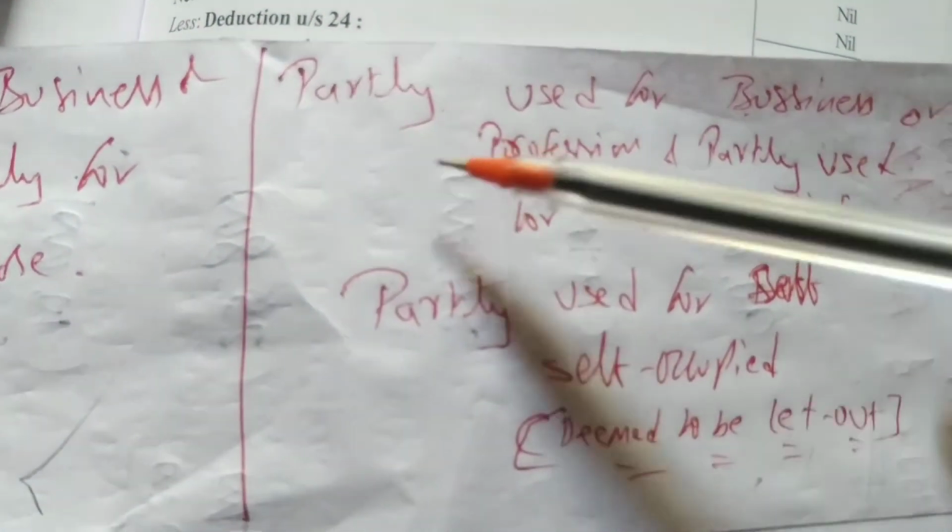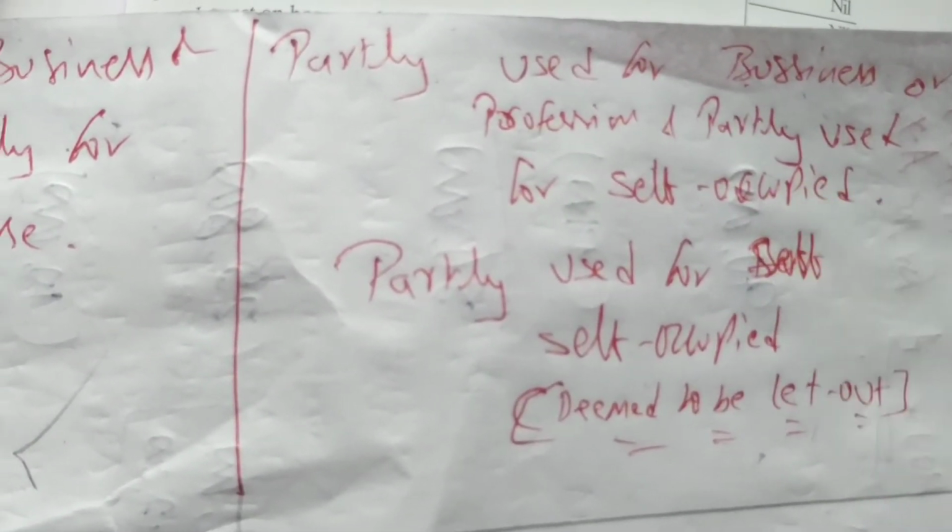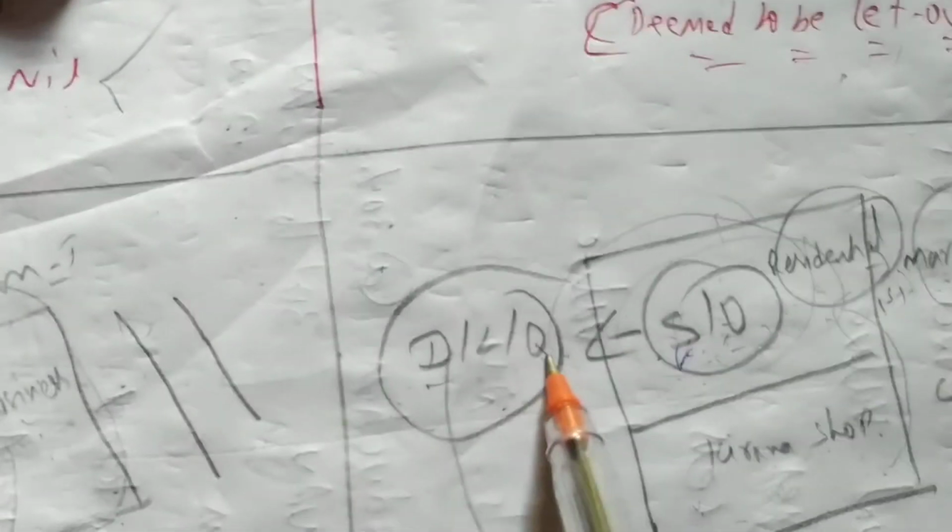What we are saying is, partly used for business or profession and partly used as self-occupied portion. If there is a house property, half is used for business purpose and half is self-occupied, the government says the self-occupied portion will not be considered as self-occupied; it will be considered as deemed to be let out. So we have to do the calculation based on let out.